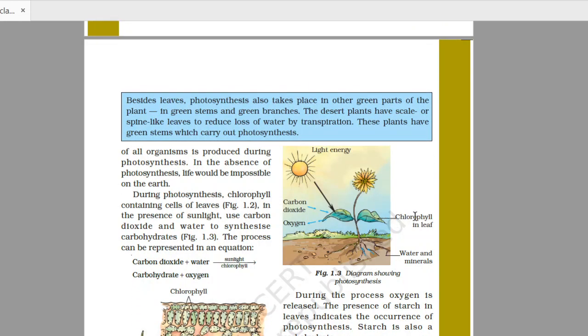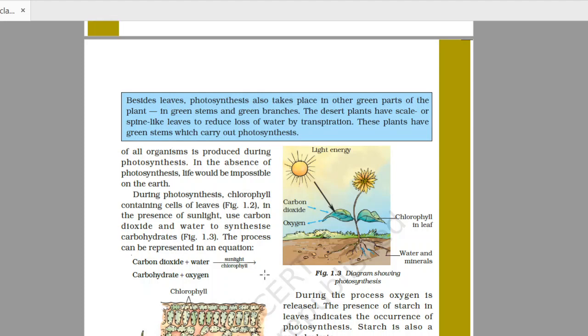You can see in this diagram, it is shown that when light energy falls on the leaves, leaves have a pigment called chlorophyll which helps in capturing the sunlight, and carbon dioxide is taken from the air, and during the process of photosynthesis the gas which is released is oxygen. So carbon dioxide plus water in the presence of sunlight and chlorophyll gives rise to carbohydrate and oxygen. This is the basic equation of the process of photosynthesis.